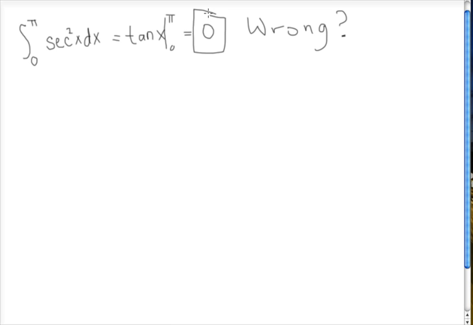We have to look at maybe what's going on with the underlying assumptions in this question. The underlying assumptions when you're integrating is that the function itself is non-negative, and that it's continuous.